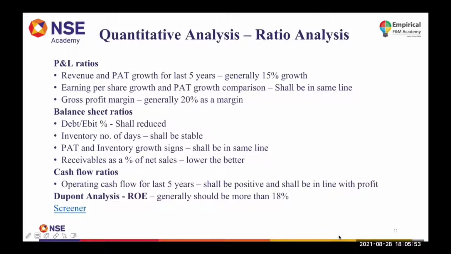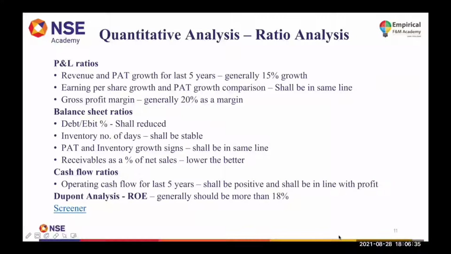The third ratio is the gross profit margin. When you say gross profit margin, what does it mean? It means your sales minus the cost of goods sold, whatever is left, is the gross profit, right? Yesterday we saw this in the P&L part. Gross profit is nothing but the revenue, the sale, minus the cost of goods sold. That 20 lakh, or 20 crore, which we saw yesterday is nothing but the gross profit of the company. When we divide this gross profit with the revenue, with the sale, it is called the gross profit margin.